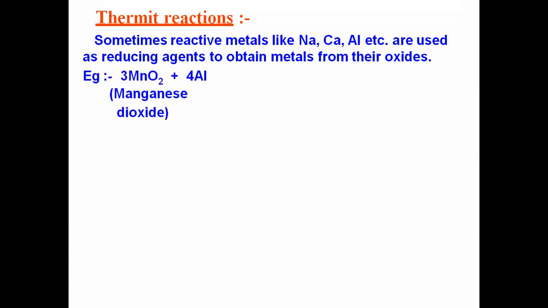For example, manganese oxide, when it is made to react with aluminium, and in the beginning itself we have seen that more reactive metals displace less reactive metal. Since aluminium is a more reactive metal, aluminium displaces manganese, and aluminium becomes oxide form and manganese will be free. So we obtain manganese, along with that aluminium oxide will be obtained.